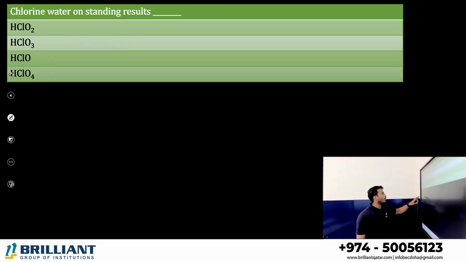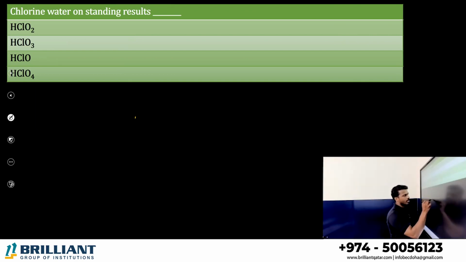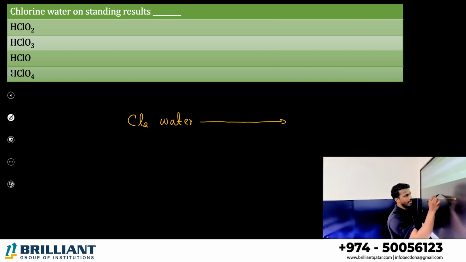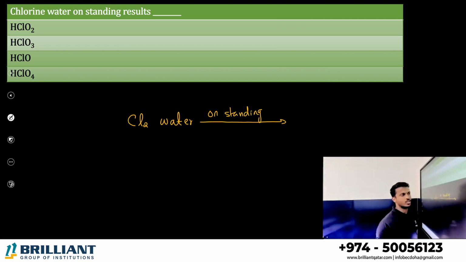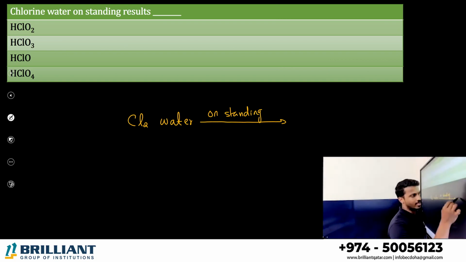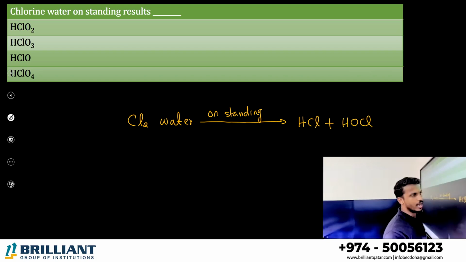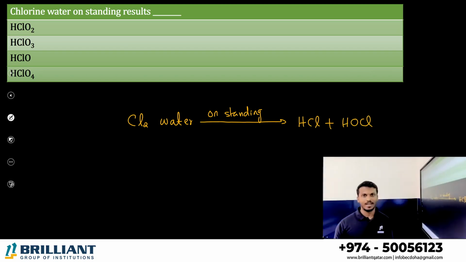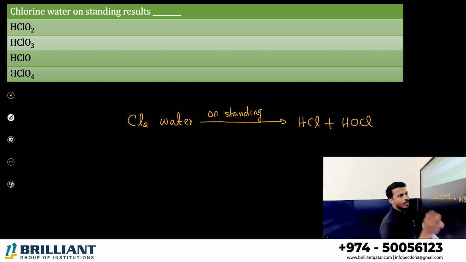Next one. Chlorine water on standing results. You know chlorine water. Cl2 water. Chlorine water, when you keep it for a long time in a test tube, is converted to 2 acids. One is hydrochloric acid, one is HOCl, hypochlorous acid. HOCl is called what? Hypochlorous acid. Okay, answer is you can say HClO.